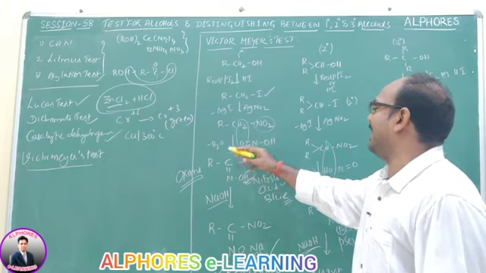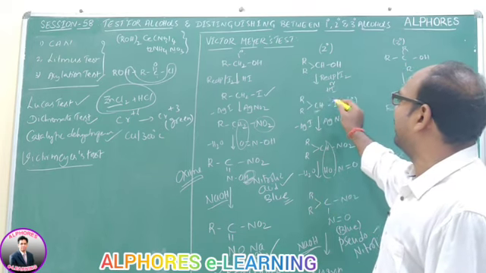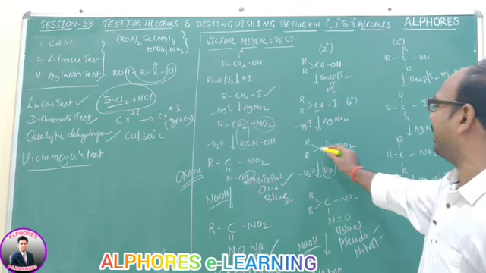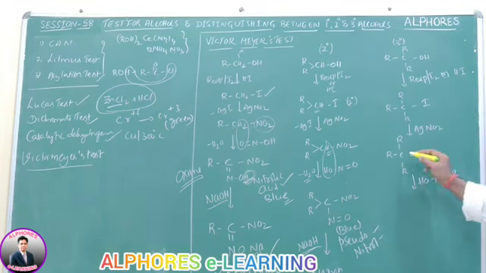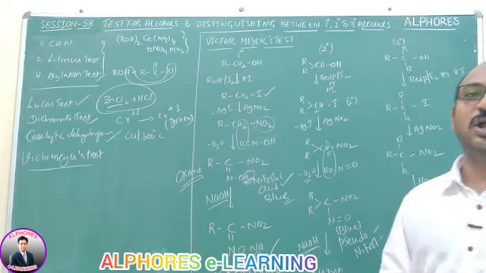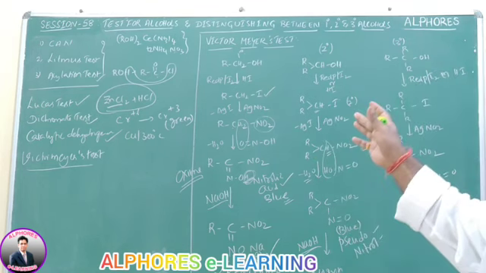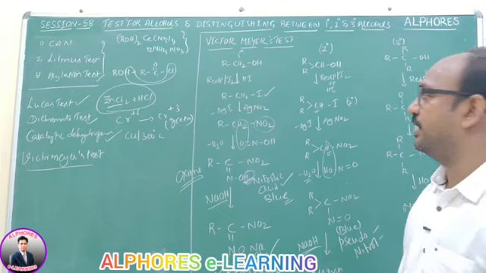Because in primary alcohols two hydrogens are there, the two hydrogens and oxygen eliminate out as a water molecule. In the case of secondary alcohols, the nitro group containing carbon is attached to one hydrogen. That hydrogen and OH come out as H2O. Whereas in this case, this carbon does not have any hydrogen. Since it does not have any hydrogen, we have to say no reaction. This one is the Victor Meyer test to distinguish primary, secondary and tertiary alcohols.